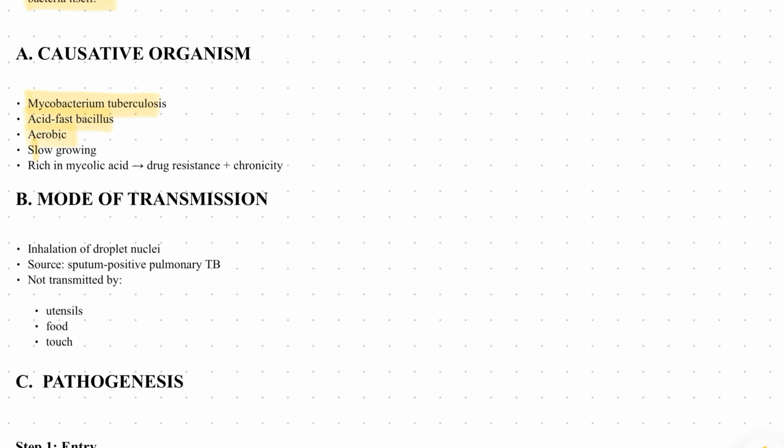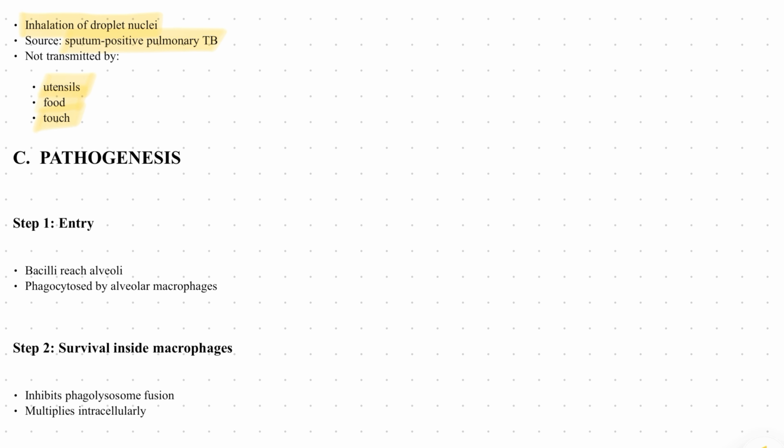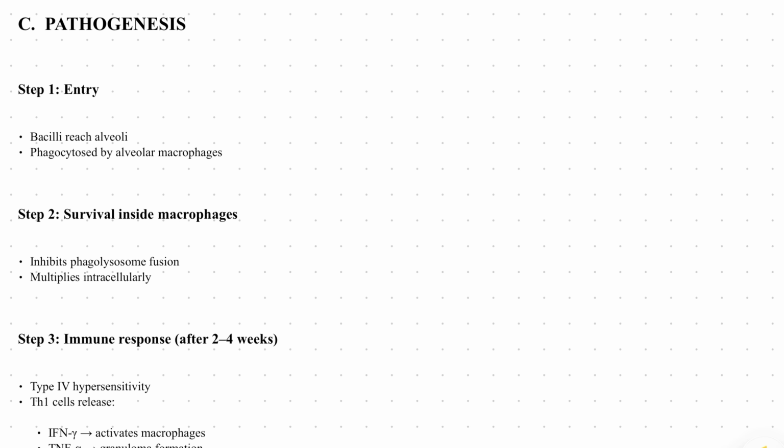Mycobacterium tuberculosis. It's an acid-fast bacillus, aerobic, slow-growing, and rich in mycolic acid, which leads to drug resistance and chronicity. So the mode of transmission goes like this: inhalation of droplet nuclei, usually from sputum-positive pulmonary TB. It is not transmitted by utensils, food, or touch. So don't behave like the TB patients are untouchables. You should be careful with their aerosols.